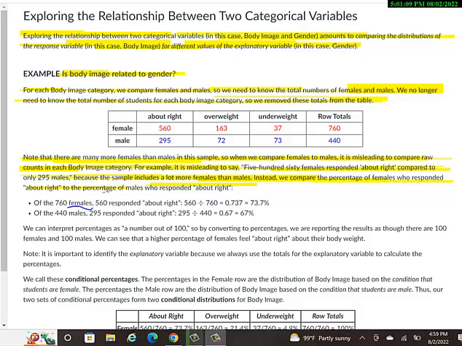So for females that responded about right, we take the number that said they felt like their body image was about right, which is 560. That's out of a total of 760. So we divide those, we get a decimal. We move the decimal point to the right twice, and we get 73.7% of females say about right.